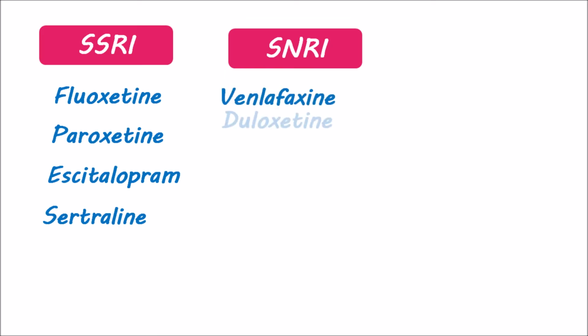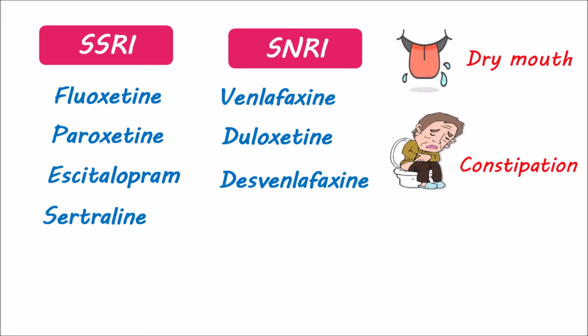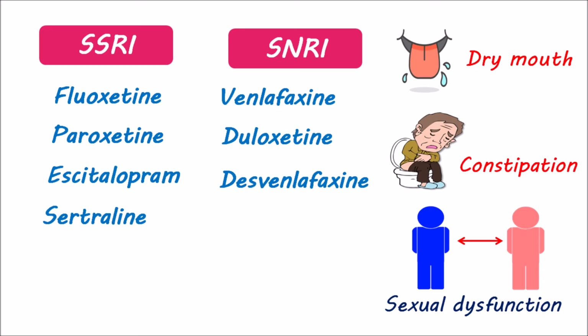SSRIs like fluoxetine, paroxetine, escitalopram, and sertraline are indicated for the treatment of anxiety disorders. Similarly, SNRIs include venlafaxine, duloxetine, and desvenlafaxine. These SSRIs and SNRIs are used as first-line agents for the treatment of anxiety because they produce mild side effects such as dry mouth and constipation. Sexual dysfunction is another side effect observed with these drugs, but it can be managed with supplements.